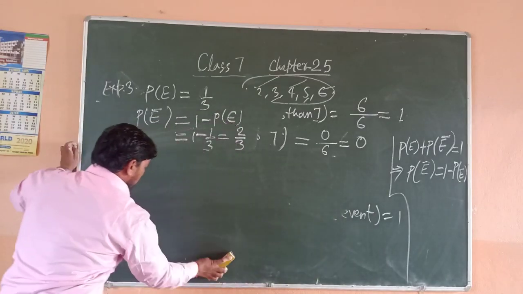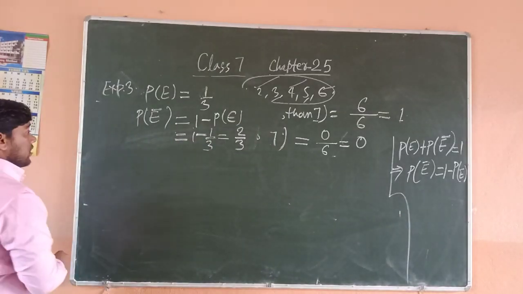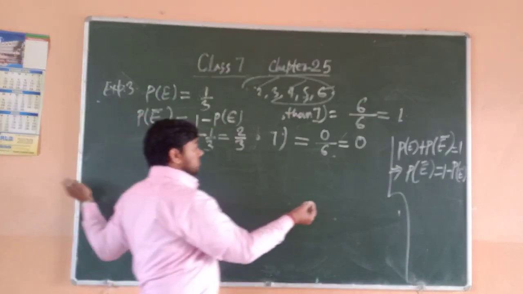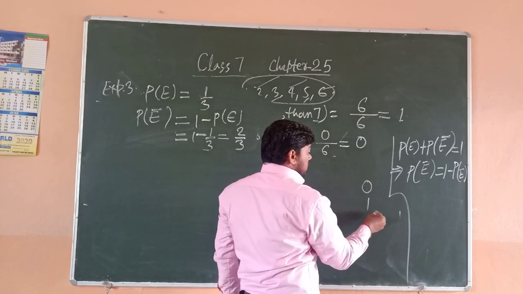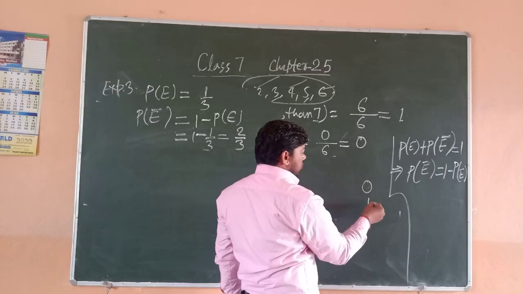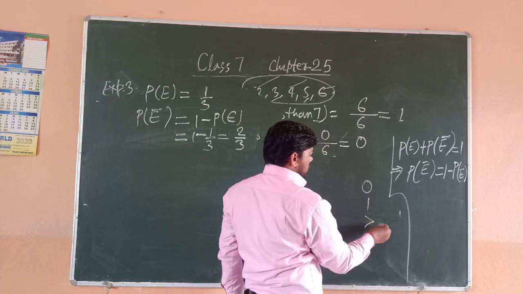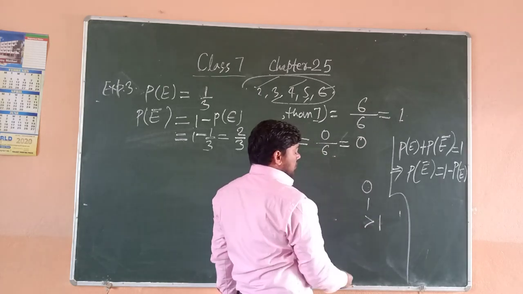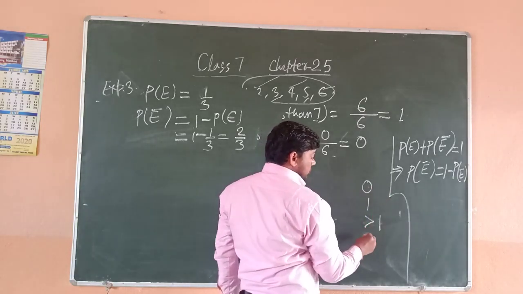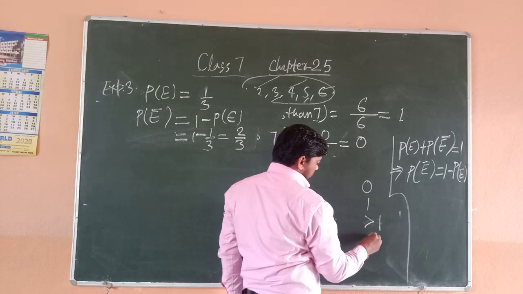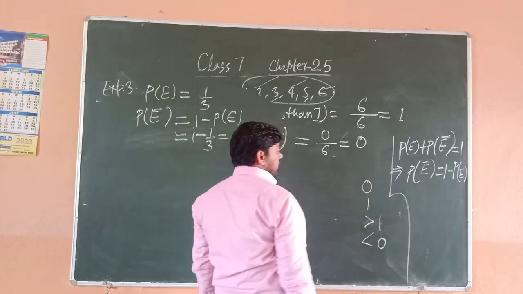We have seen in all examples that the probability of any event comes 0, or 1, or less than 1, or greater than 0.